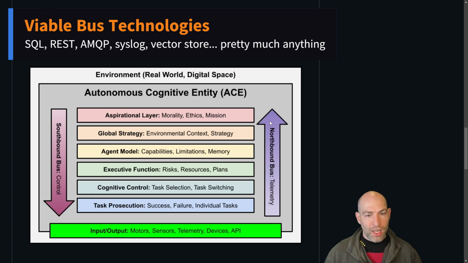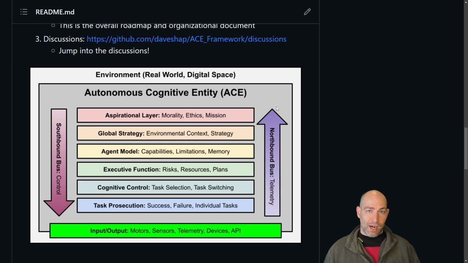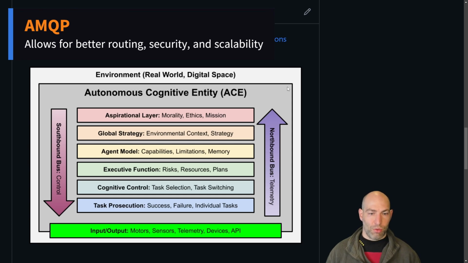I prefer RESTful APIs because they're stateless and they're just ready to go, on the fly. But also, it's down to personal preference. In a larger environment, when you're spinning up dozens or hundreds of these things, you'll probably want to use AMQP so that you can have more shared resources.